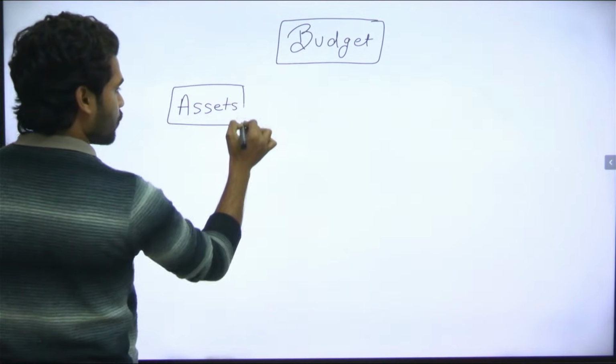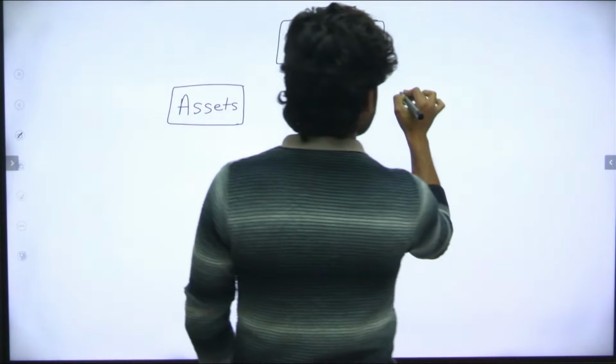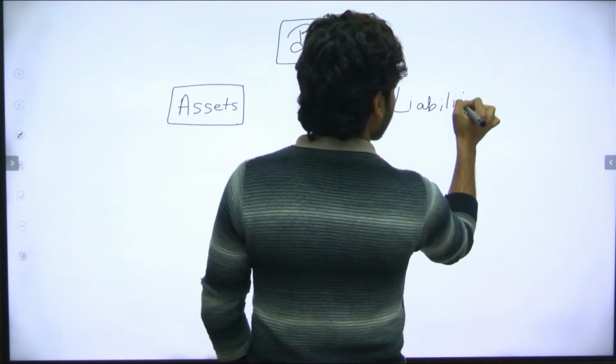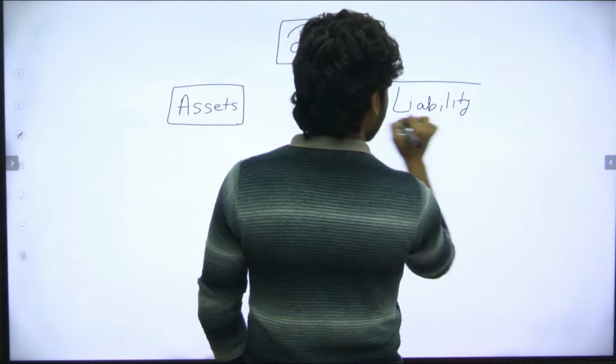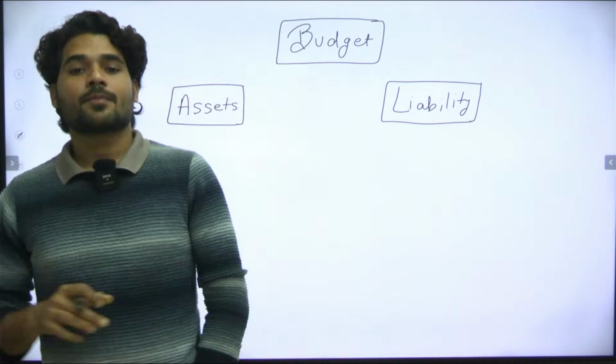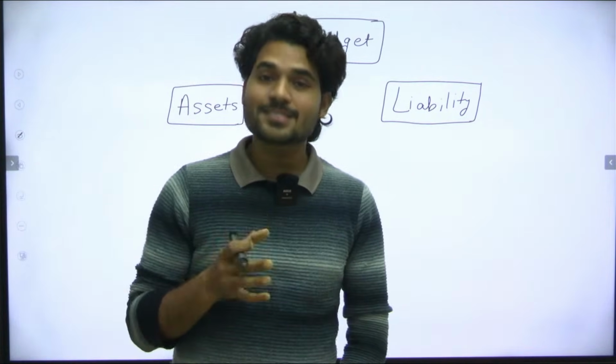Okay, one is asset and one is liability. So first we have to understand asset and liability. What is asset and what is liability?